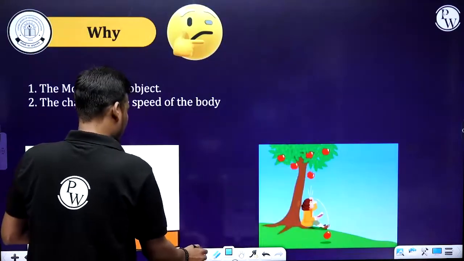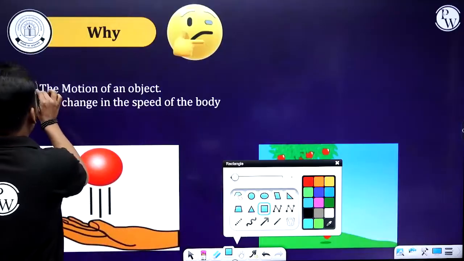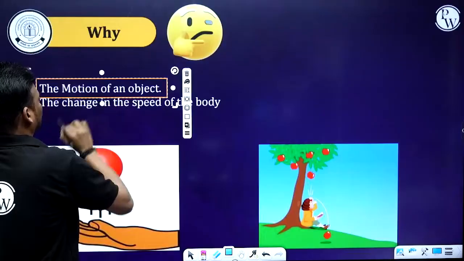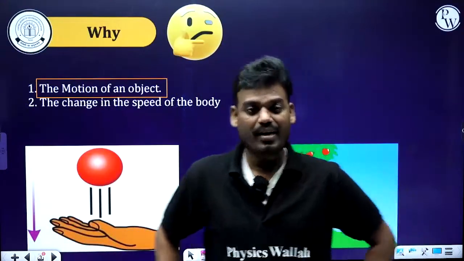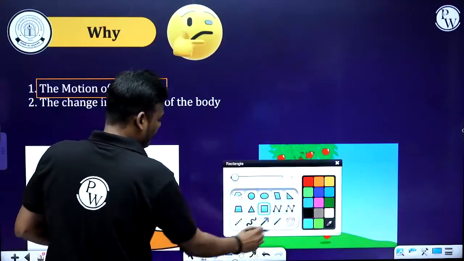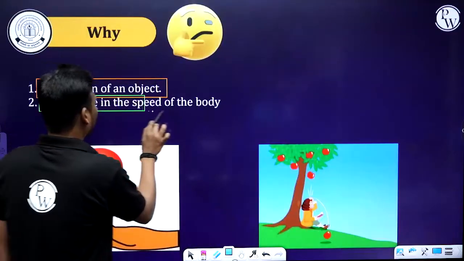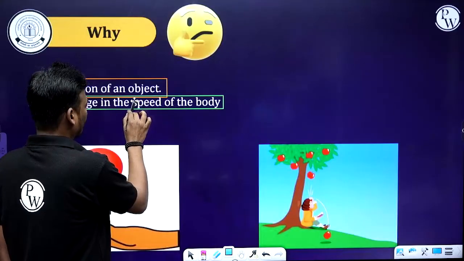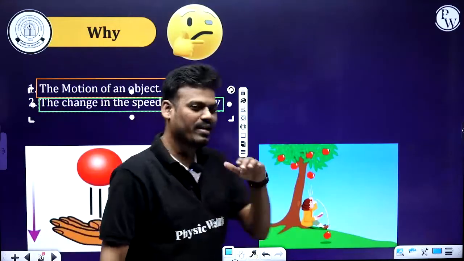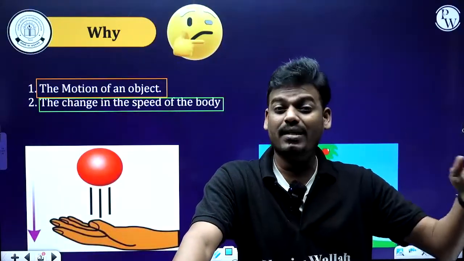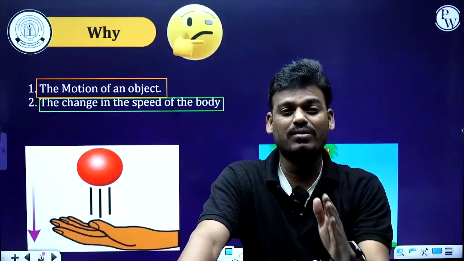The first question: why is there a motion of an object, that is, what is the cause of motion of an object, body or particle? And the next one: why is there a change in the speed or velocity of a body? If the body is moving with a uniform velocity or speed and there is a change in speed, what is the cause of it?